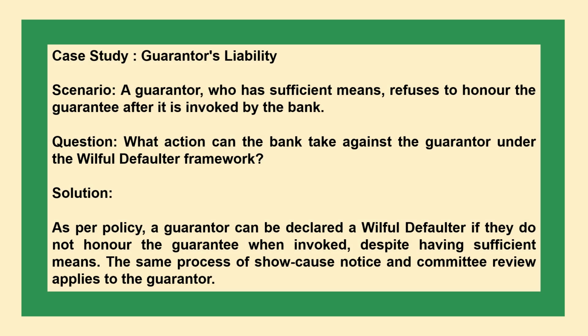The next case study is guarantor's liability scenario. A guarantor who has sufficient means refuses to honor the guarantee after it is invoked by the bank. Question: what action can the bank take against the guarantor under the willful defaulter framework? Solution: as per policy, a guarantor can be declared as a willful defaulter if they do not honor the guarantee when invoked, despite having sufficient means. The same process of show cause notice and committee review applies to the guarantor.